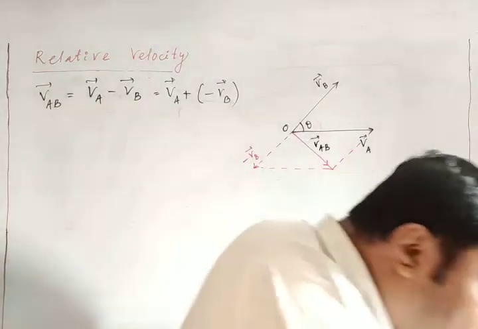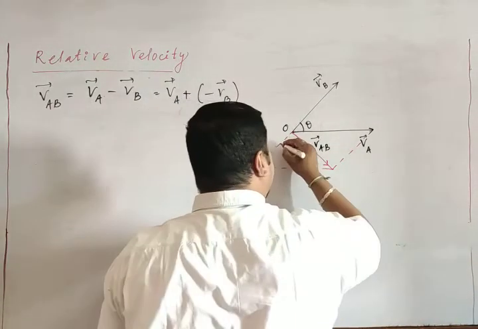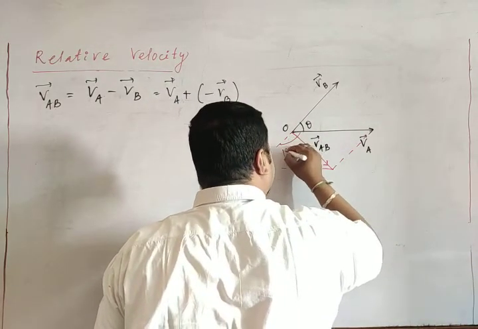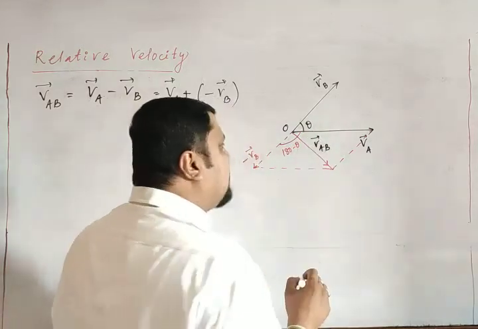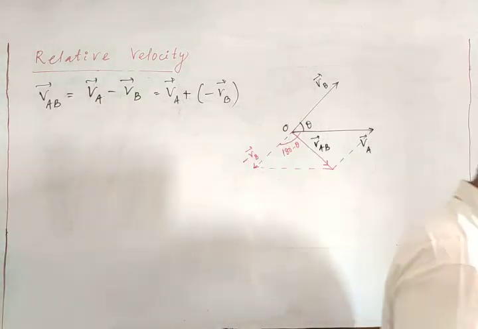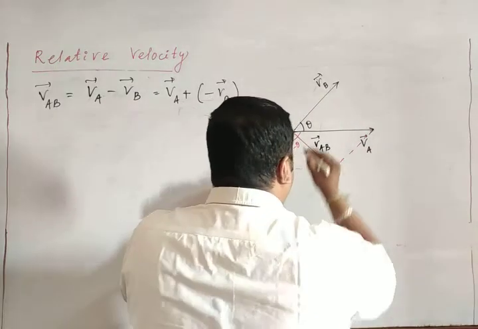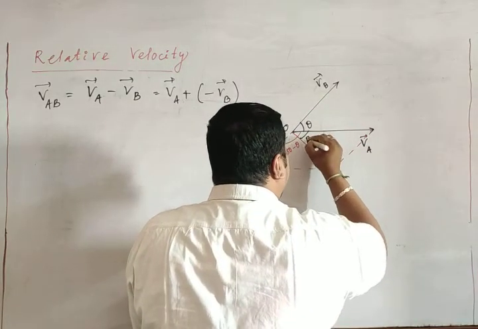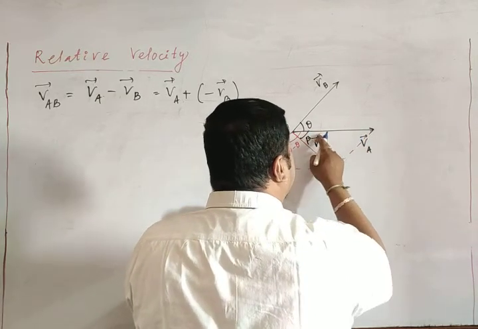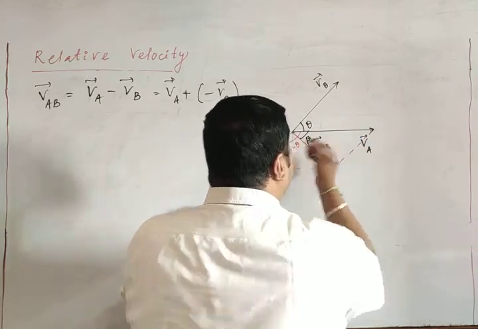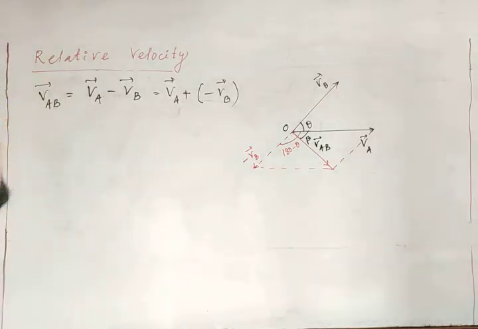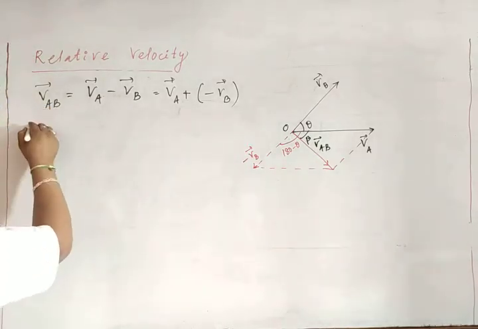So what will be this angle? This must be 180 minus theta. Now you already know how to find the magnitude of this V. And if this makes an angle beta with A, you can calculate beta by using the parallelogram law. What is the magnitude of VAB?